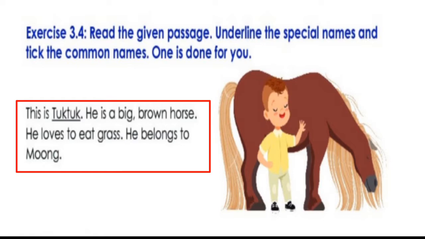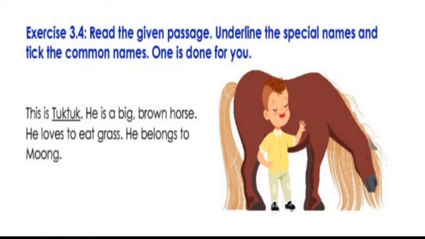This is Tuk Tuk. He is a big brown horse. He loves to eat grass. He belongs to Monk. In this passage, it is said that a horse is there. So that horse is a common name, and that horse has a special name given, Tuk Tuk. So Tuk Tuk is a special name.